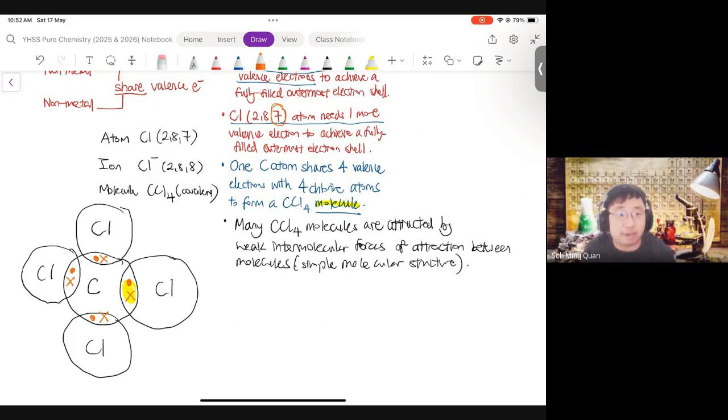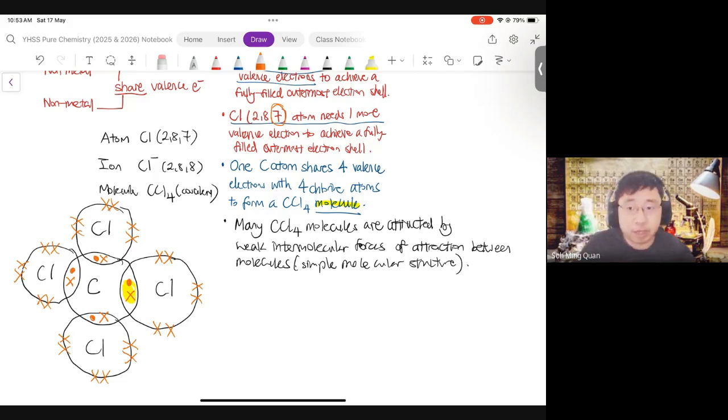Chlorine is 2, 8, 7, right? If it's 2, 8, 7, you have just shared one electron with carbon. So each chlorine shared one electron with carbon. So each chlorine should have 6 electrons left behind. How did you get 6? 7 valence electrons minus away 1 that you have shared. You are left with 6 valence electrons on each chlorine atom which are not shared. Don't forget the 6. Now, this applies to every chlorine atom. So they have 4 chlorine atoms here. So please make sure you repeat the 6 valence electrons on each chlorine atom.